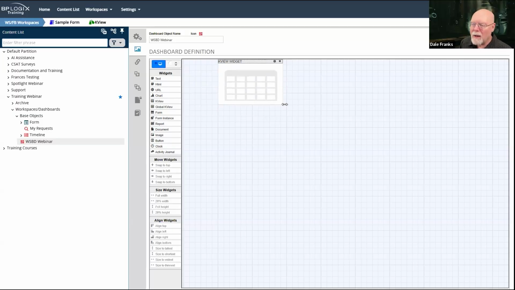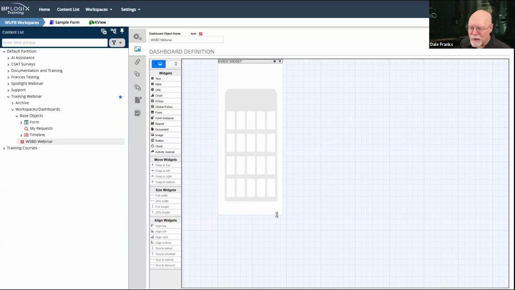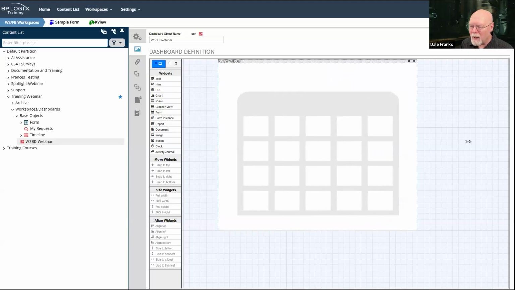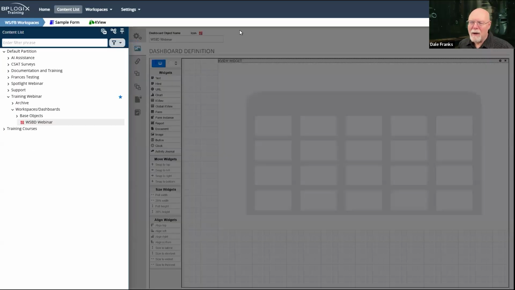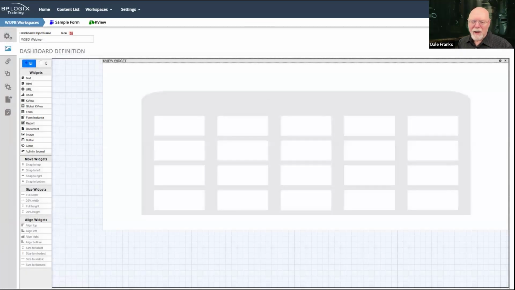And I can go ahead and go down here to the corner. If I can grab it with my mouse accurately enough, looks like I can't. Fine. I'm just going to grab this and make this a big area of my space here. This is one of those times when maybe it would be worthwhile to get rid of my content list so that I have a fuller screen that I can view.